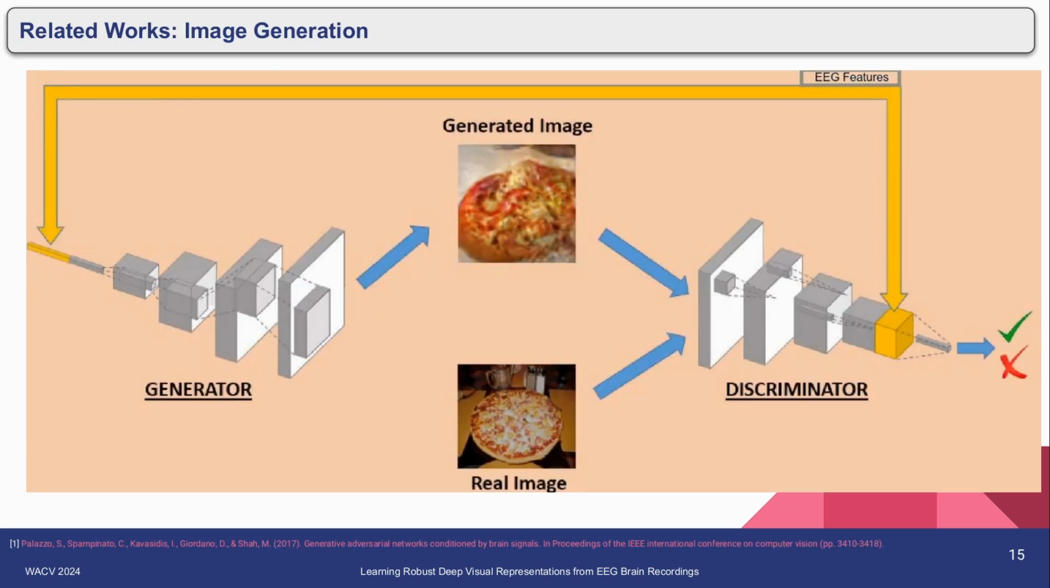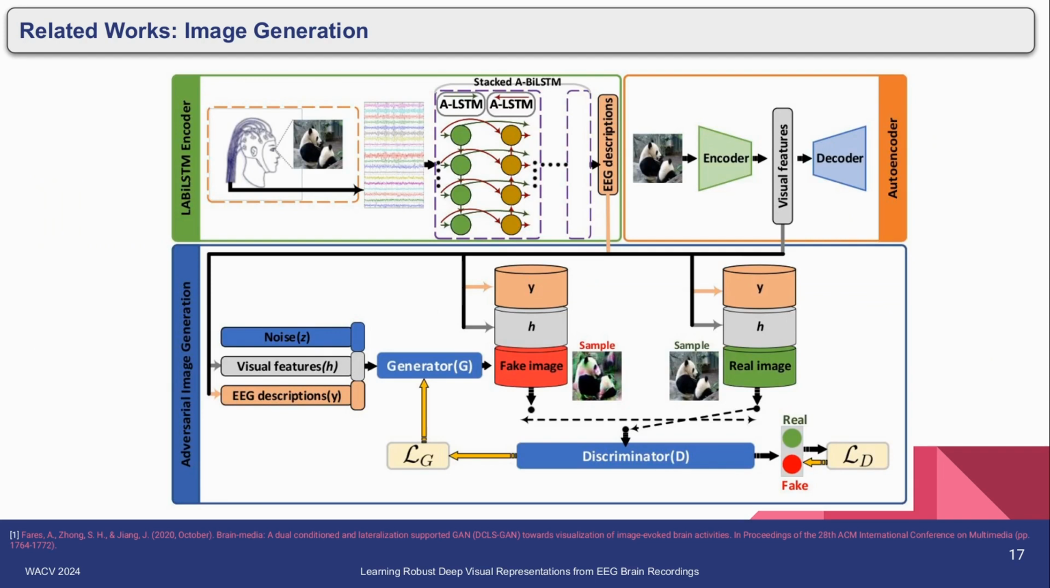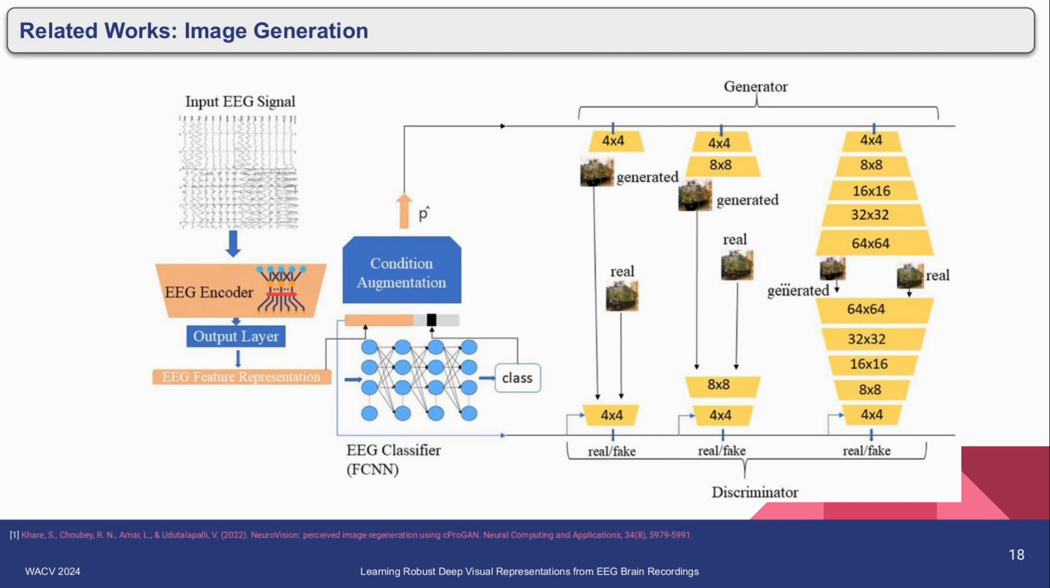Now coming to the image generation methods, Palazzo et al. proposed a conditional GAN-based method for synthesizing images from EEG features. Following this, the work by Tirupattur et al. uses a VAE-based approach to synthesize images from a small EEG dataset. It also uses a supervised component, which is an image classification component. Pearson et al. modified the LSTM network, calling it a bi-LSTM network with attention, and use its EEG feature along with the image feature as a condition to train a GAN for image generation. The work by Khare et al. uses a progressive GAN to synthesize images from EEG signals.